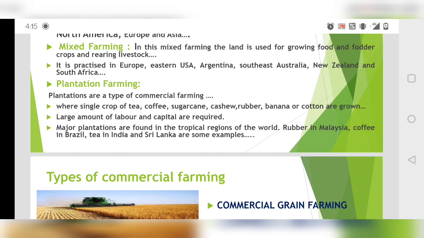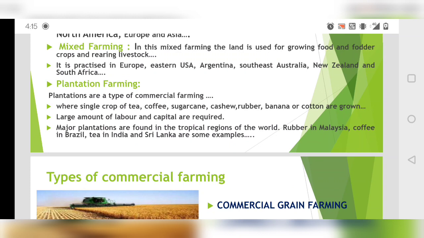Okay, so major plantations are found in the tropical regions of the world. Tropical region, which comes between the tropics, near the tropics you can include. So the tropics are Tropic of Capricorn and Tropic of Cancer. So beyond that a little bit part, and then inside. So India is a very good place to do all types of farming. That's why you see the arable land, the green patches in arable land. There is a lot of green patches.